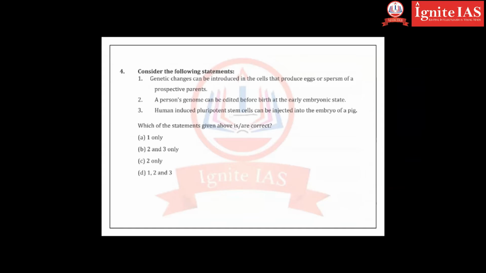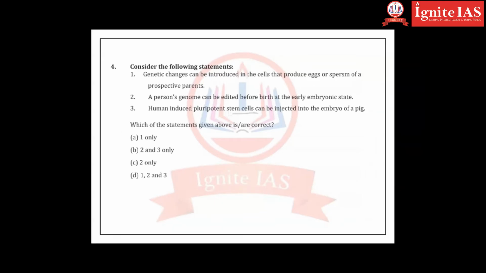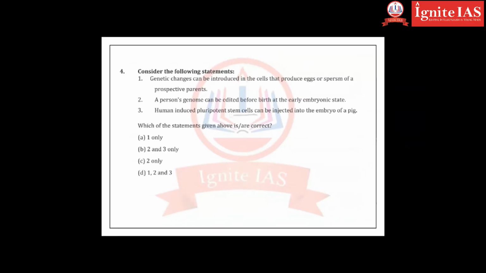Next one, genetic engineering. Very good question. Those who know clearly about genetic engineering will answer this, and all of them are correct. Genetic changes can be introduced in the cells that produce egg and sperms of prospective parents.